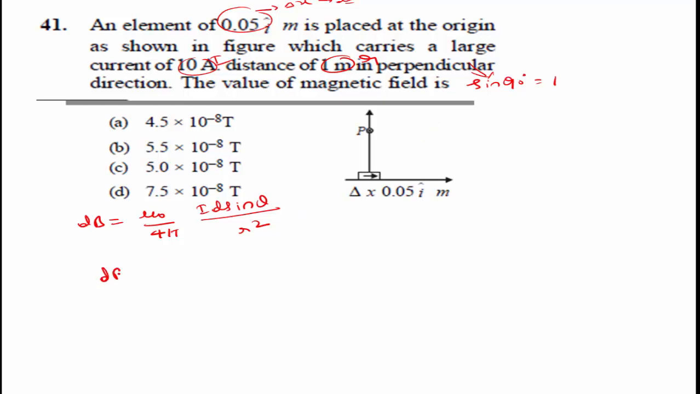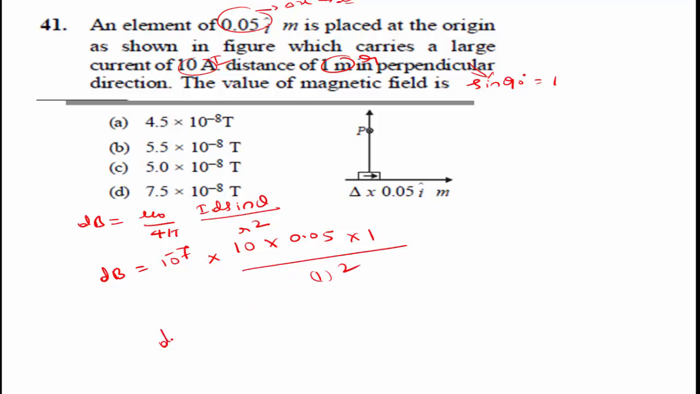Substitute all these values. dB is equal to mu naught divided by 4 pi, that is 10 to the power of minus 7, into 10 into 0.05, the length of that element, into sine 90 value is 1, divided by r square. R value is 1 square.